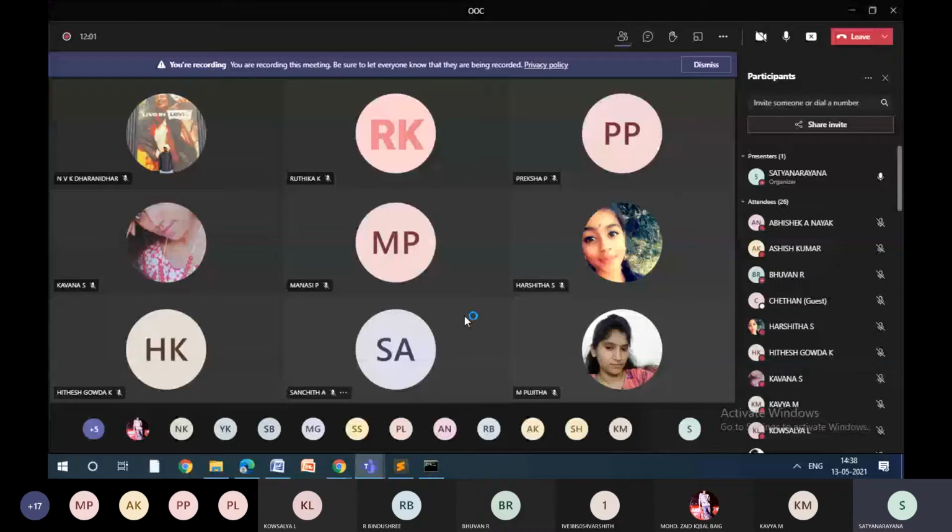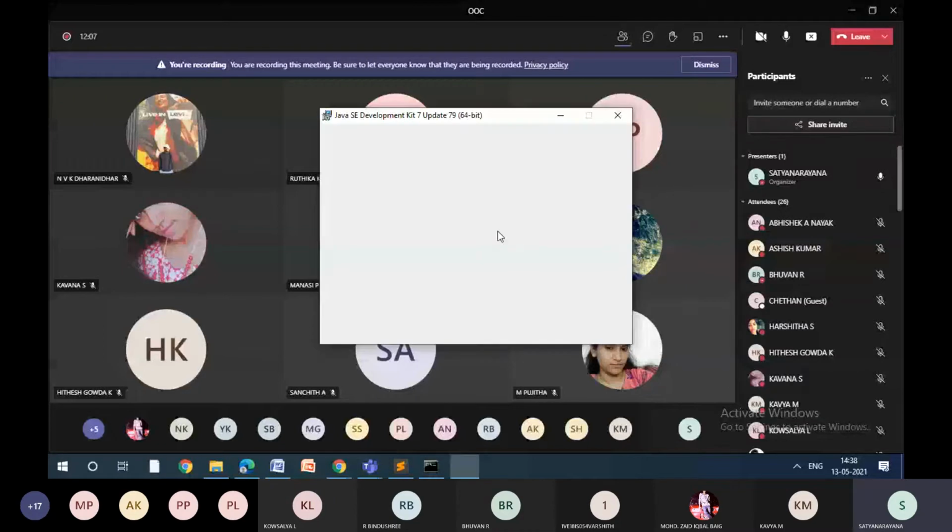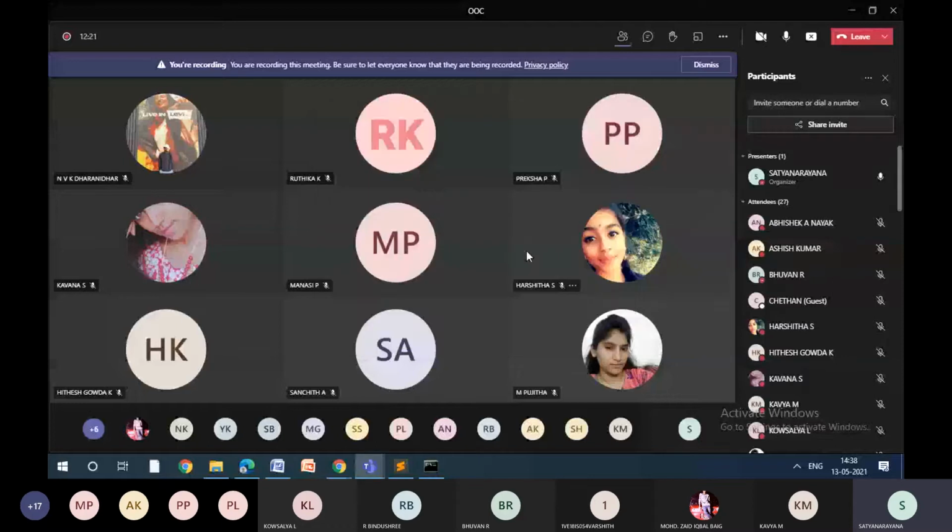You can see here, it is getting installed slowly. It's already installed on my computer, so I don't want to reinstall it again. I need to set the class path. So I click next, finish. That's it. Nothing more than that. No need to do anything over there. Just next, and done with the installation.